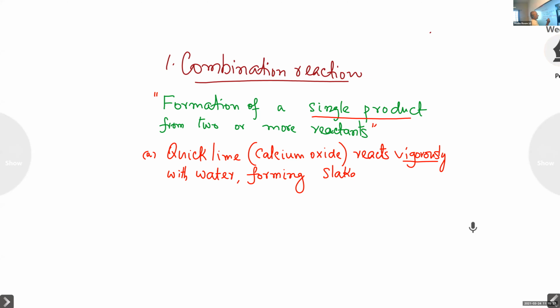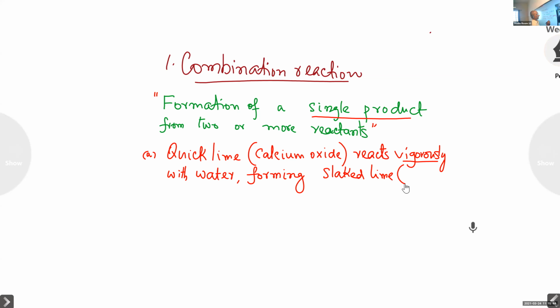The product is slaked lime. Slaked lime. And what is slaked lime?